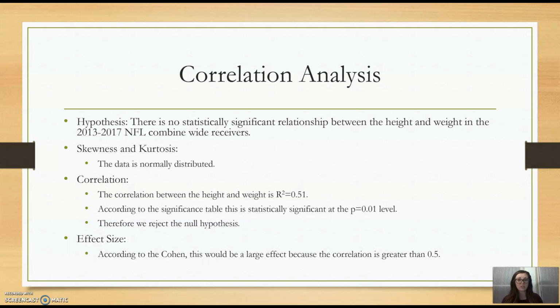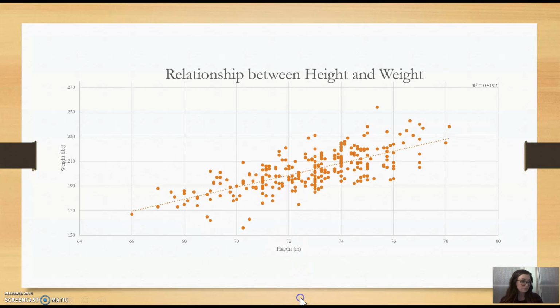So I will be rejecting my null hypothesis. And then with my effect size, according to Cohen, this would be a large effect because the correlation is greater than 0.5. And here is my plot with the relationship between height and weight. And so as you can see, there is a correlation that as height increases, so does weight.